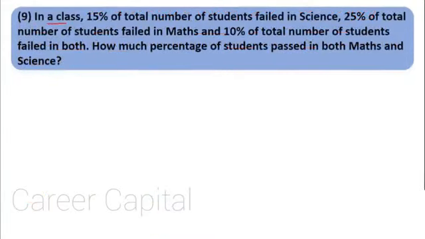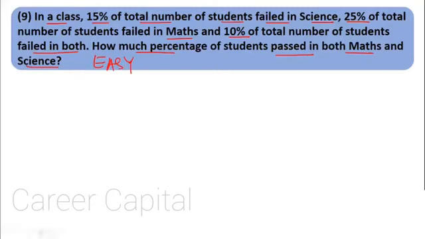Question number 9. In a class, 15% of the total number of students failed in science, 25% of the total number of students failed in maths, 10% of the total number of students failed in both. How much percent of students passed in both maths and science? Again, a very easy sum. There's a very small technique to solve these kinds of sums. These are very popular in exams.